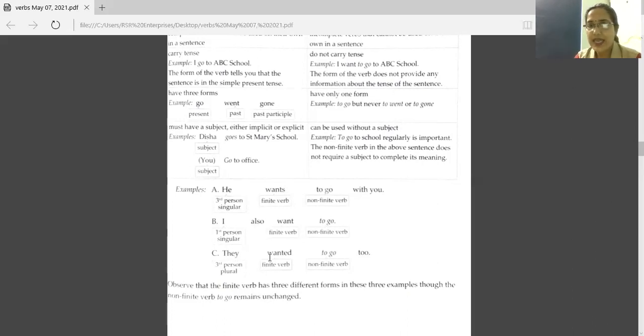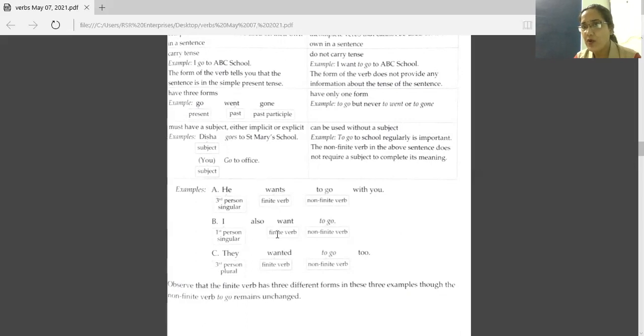Third one, they wanted to go too. Wanted is the finite verb. This is the past form or past participle of want. To go, non-finite. So in all these three sentences, we are not changing the form of this non-finite verb to go. Everywhere it is to go, and to go only. But the finite verb we write according to the tense. We have three forms of finite verbs.